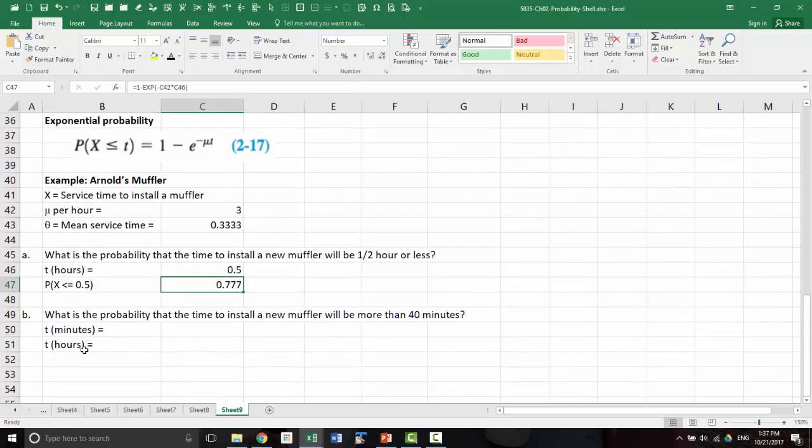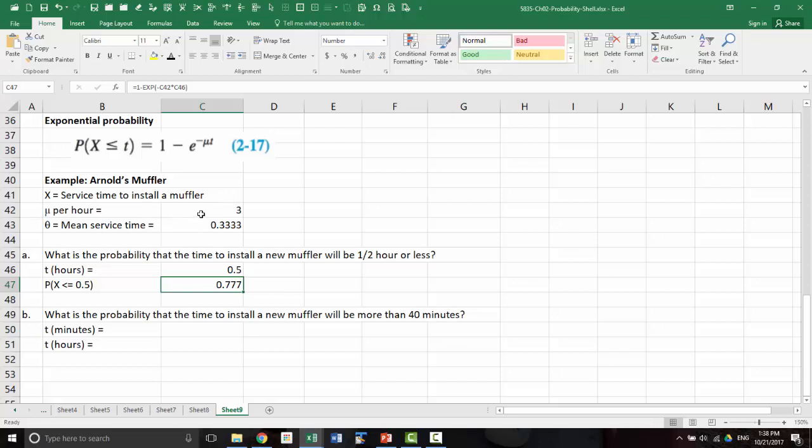And what is the probability that the time to install a new muffler will be more than 40 minutes? So you have to be very careful. This mu here is per hour. So either you have to convert this mu to minutes.